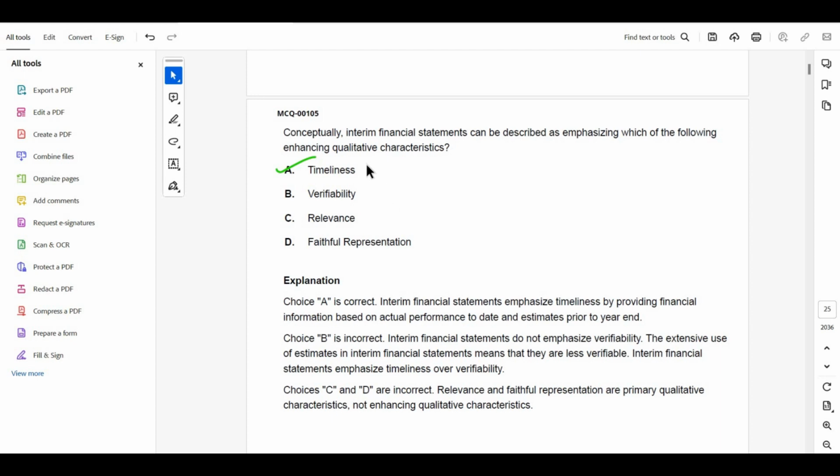So the main characteristic is timeliness over here. Verifiability, relevance, faithful representation, these options do not go over here. So remember, interim financial statements emphasize the enhancing qualitative characteristic of timeliness.